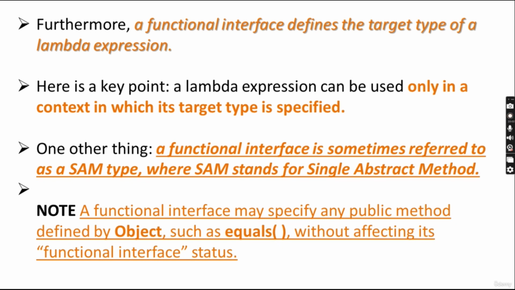A functional interface may specify any public method defined by Object, such as equals, without affecting its functional interface status. So it can specify any public method defined by the Object class, which is the base class in Java, such as equals. Equals is a public method, so a functional interface can specify it. This is just an example; not only equals, there are many more public methods in the Object class. So a functional interface may specify any public method from the class Object without affecting its functional interface status.